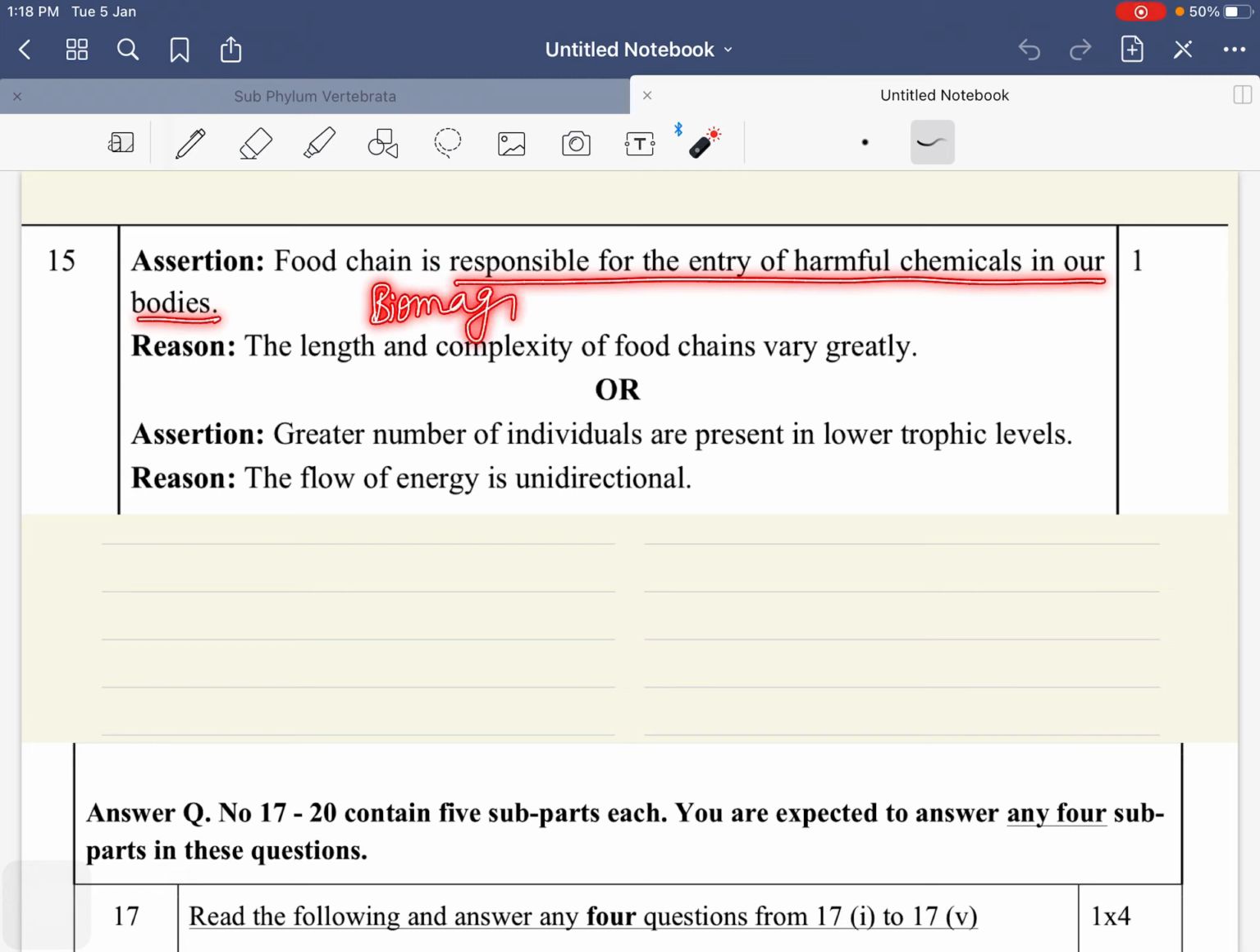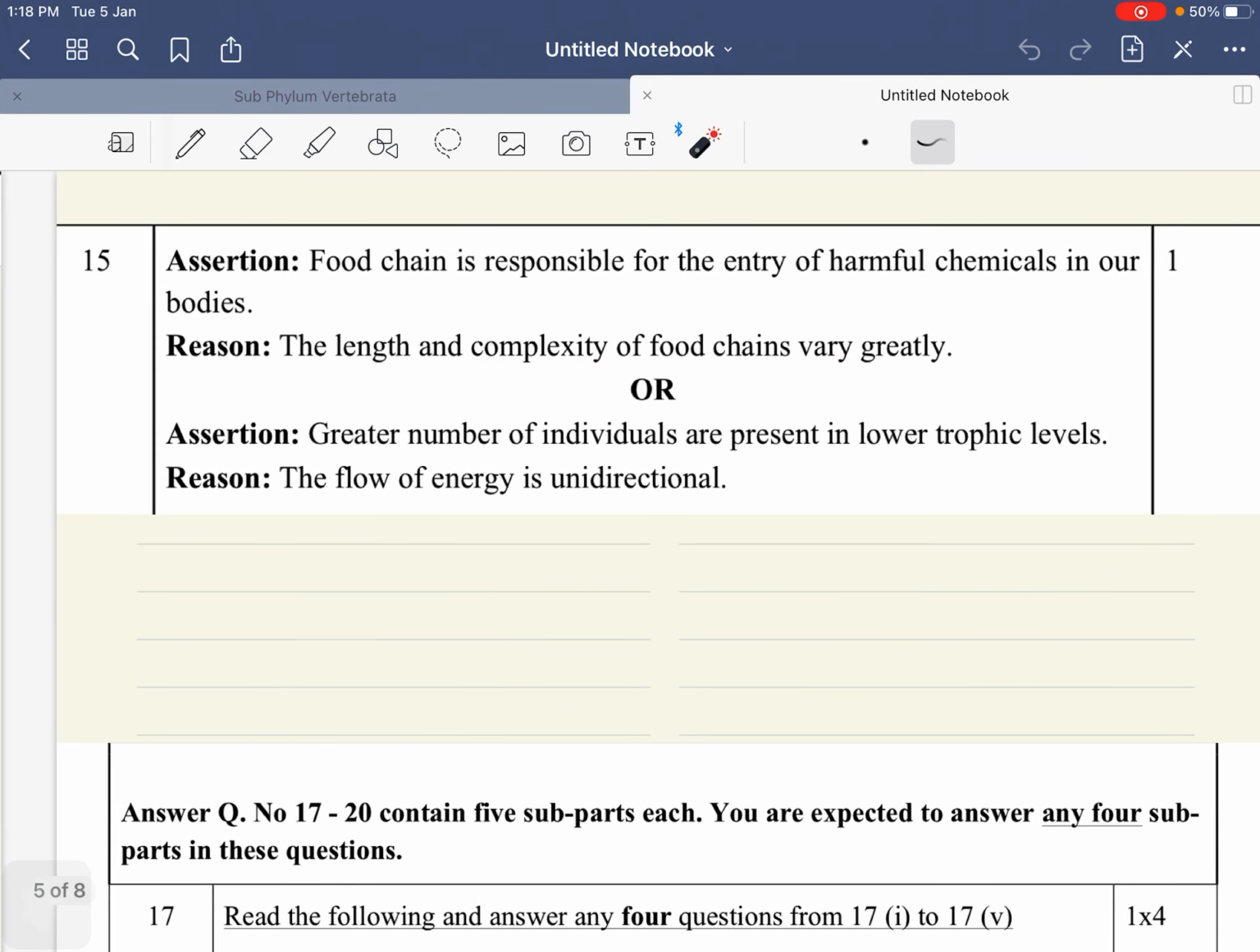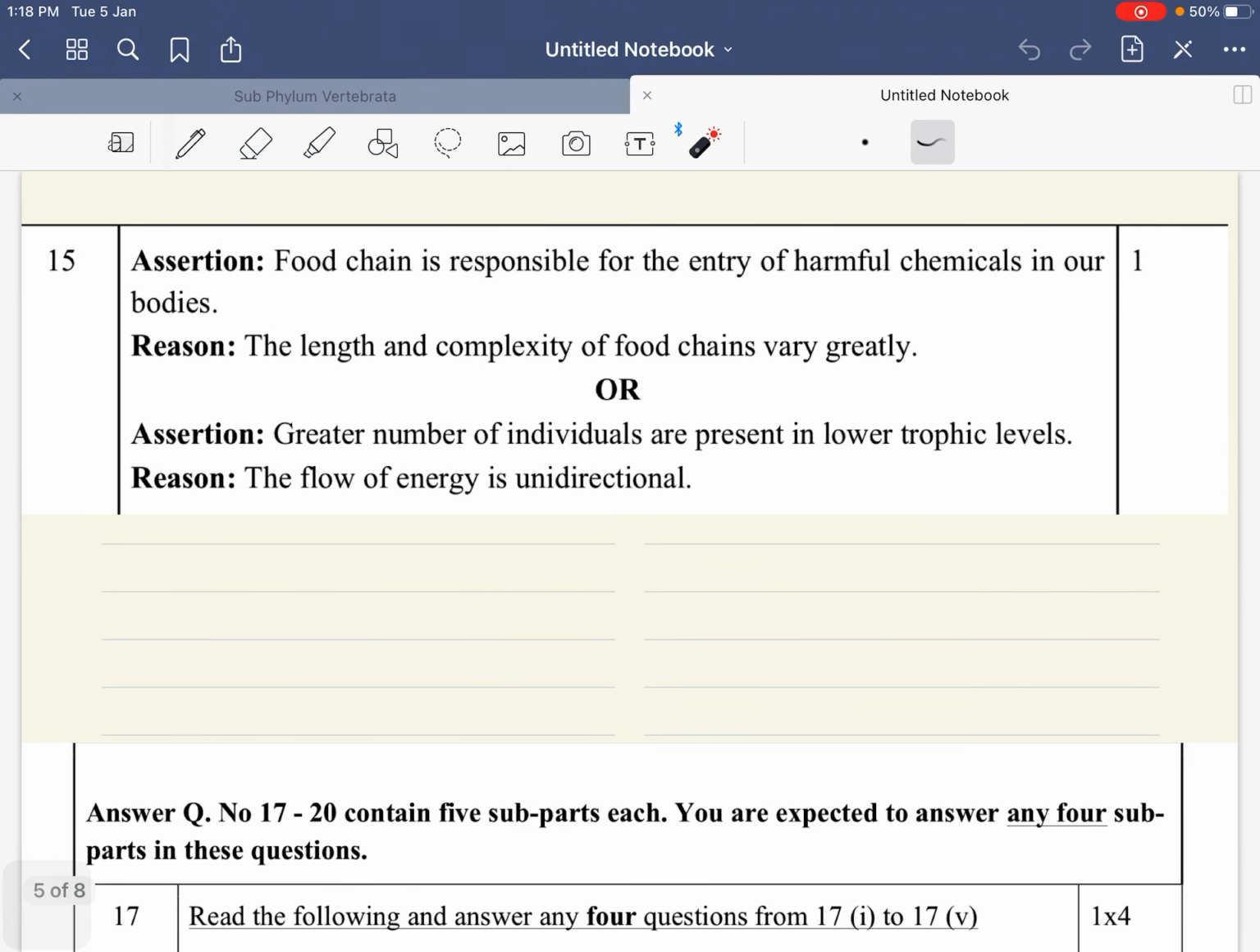Definitely, biomagnification में यही तो करते हैं हम, entry of harmful chemicals in our body. That's correct. Second statement, length and complexity of food chains vary greatly. Yes, sometimes food chains are of different types. Their length also, there can be a two-level food chain, two organisms, a two-step food chain. There can be a 3-step food chain. There can be a 4-step food chain. So definitely length is not constant.